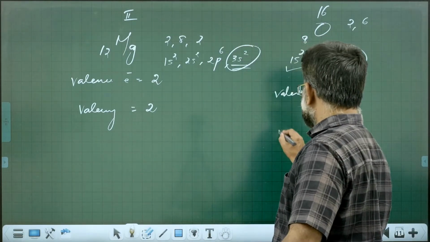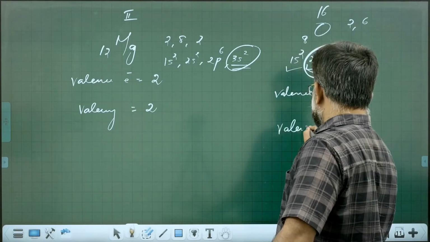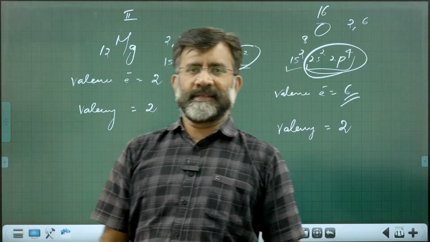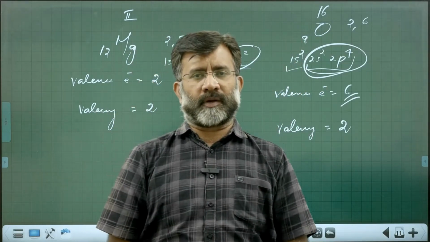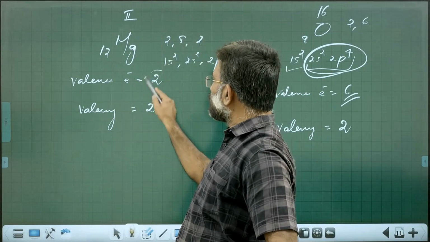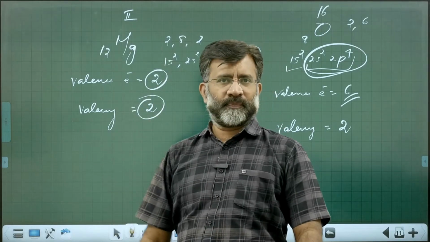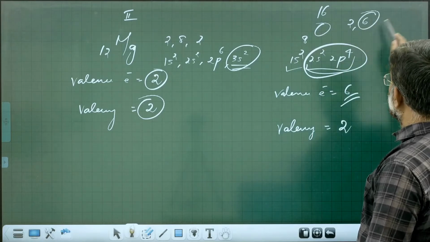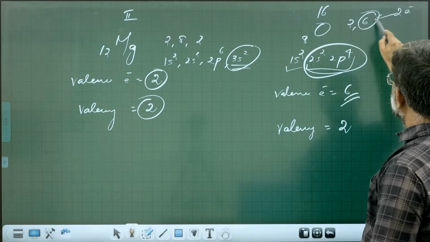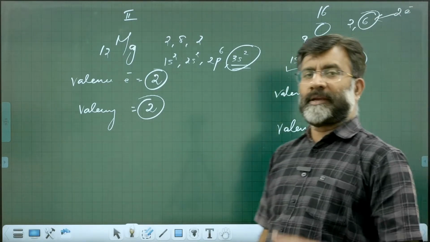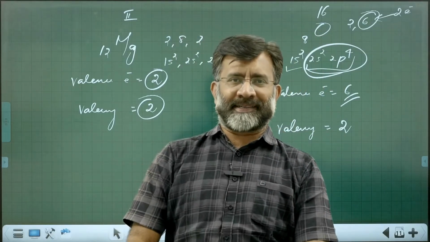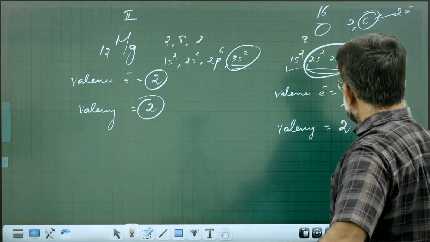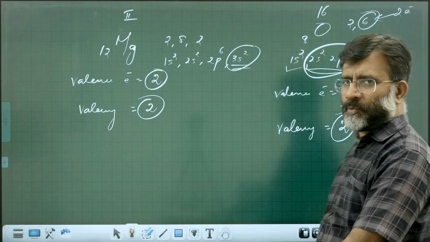All of you know the valency of oxygen is 2. How is that? It is able to accept 2 electrons. Magnesium loses 2 electrons, valency 2. Oxygen has 6 electrons in the valence shell, so it is ready to accept 2 electrons to make an octet. And again valency is 2. Valence electrons is 6, valency is 2.